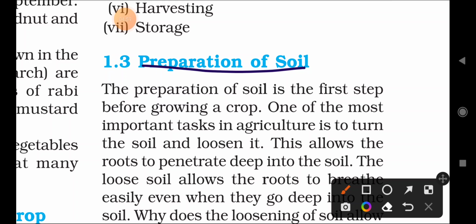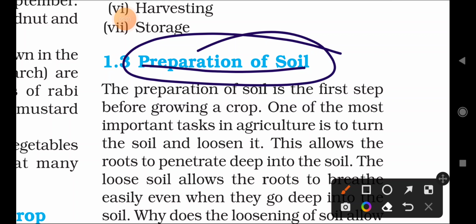That is the main point of preparation. We cannot grow on uneven land, so which type of condition and which type of plant is required, all these queries you have to study in this topic called preparation of soil.